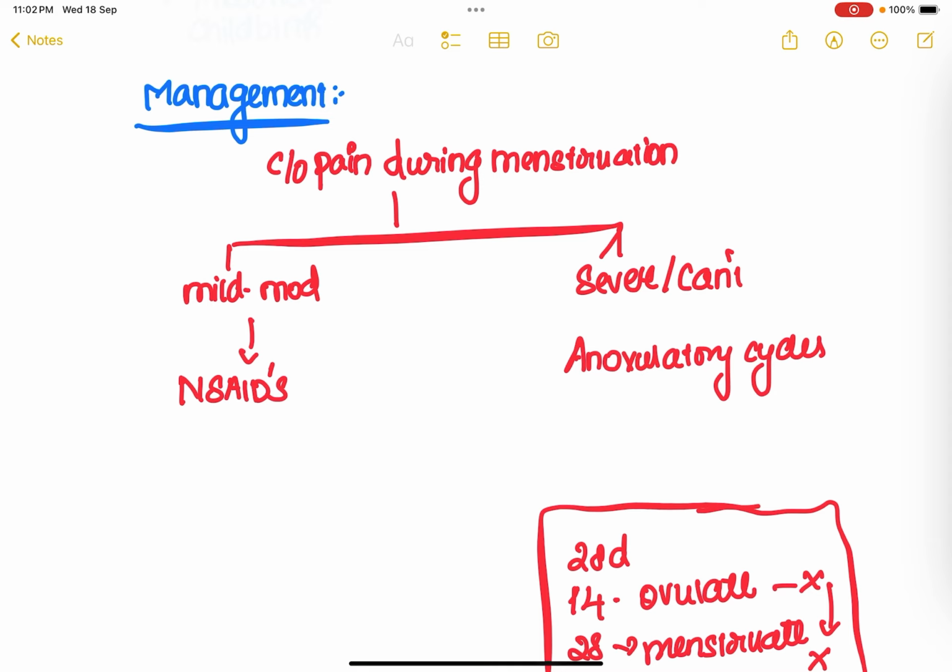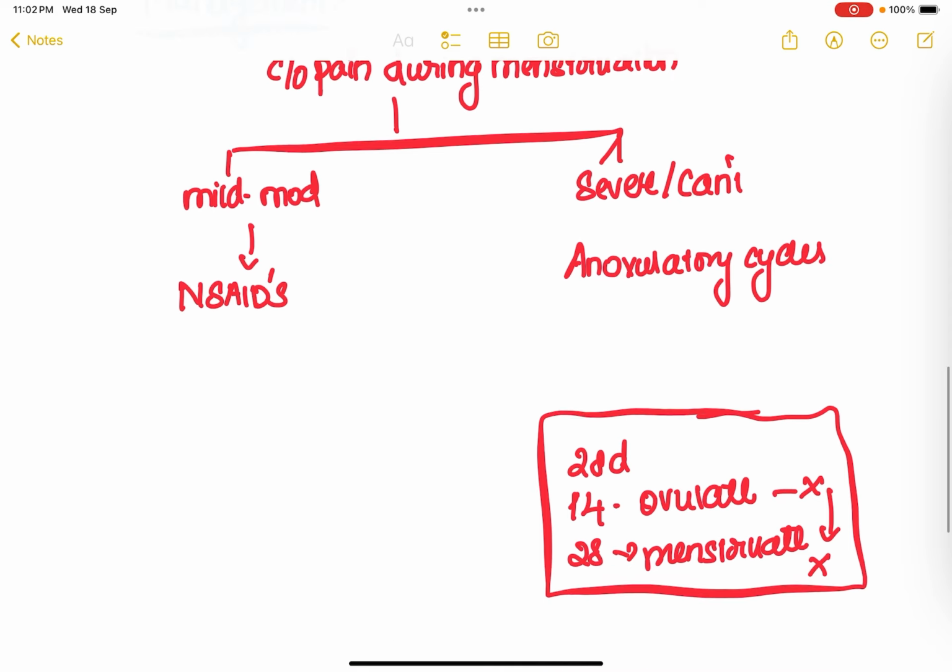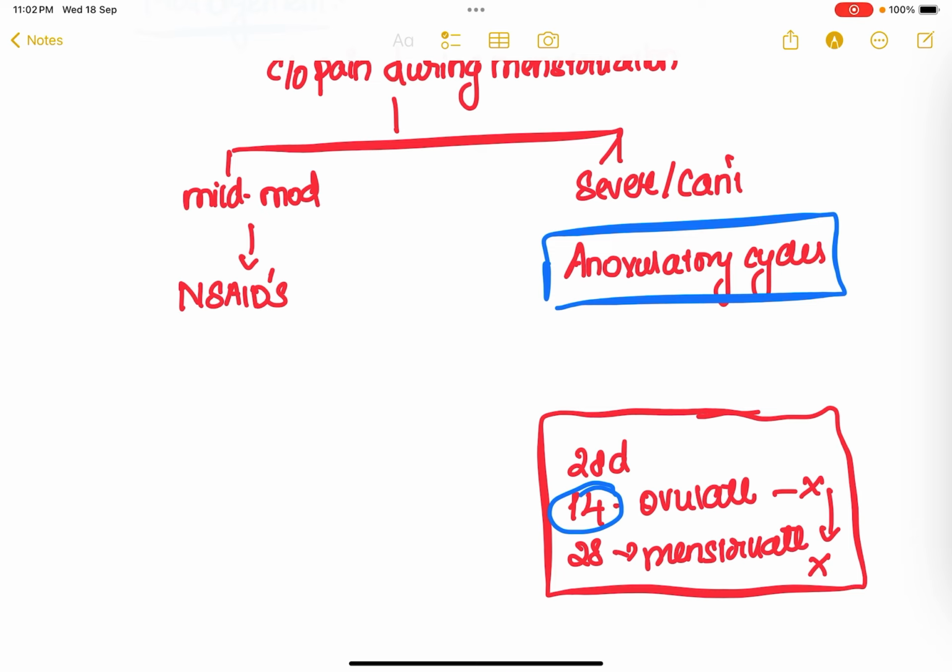So what do you mean by anovulatory cycles? We know that only if ovulation occurs on day 14 of her cycle will the corpus luteum get formed. Once the corpus luteum forms, progesterone will get formed. Progesterone in higher concentration will decrease the LH. As the LH decreases, the support to the corpus luteum is lost, so the corpus luteum degenerates. The levels of progesterone decrease, and from the endometrium, PGF2 alpha is going to get released.